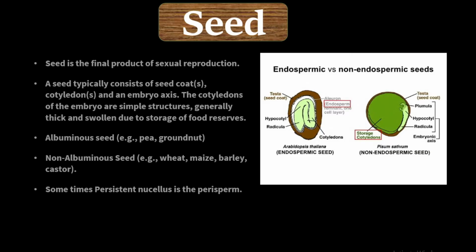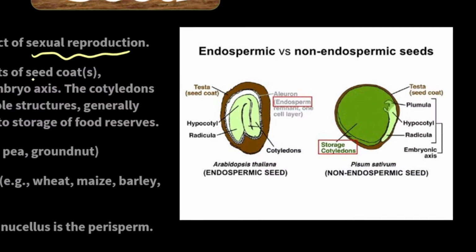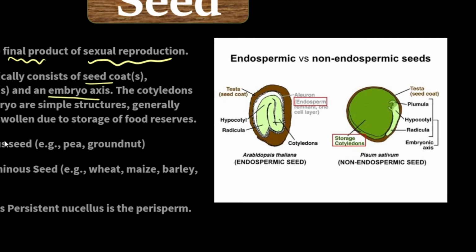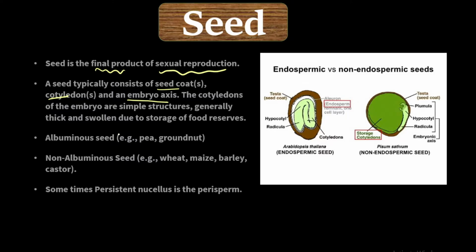We are here to discuss a very interesting topic, and that is about seed. As we know, seed is the final product of sexual reproduction. Basically you can observe a typical seed consists of a seed coat. That coat may be one or many depending upon the species, and it contains cotyledon and an embryo axis. These three are the main portions of the seed. That is what the seed is made up of.